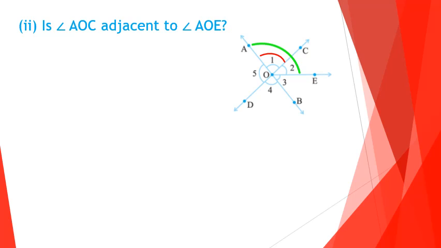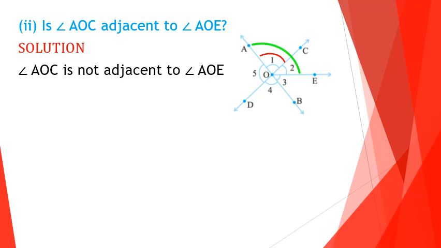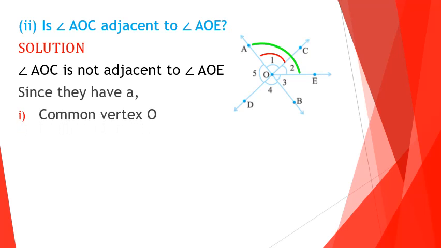Now we can see how to write the steps. Angle AOC is not adjacent to angle AOE. Since they have a common vertex, that condition is satisfied. Common arm OA, not OC. Don't think that the common arm is the middle arm. It's not like that, whichever arm is common to both the angles, that is called the common arm. Here the common arm is OA.